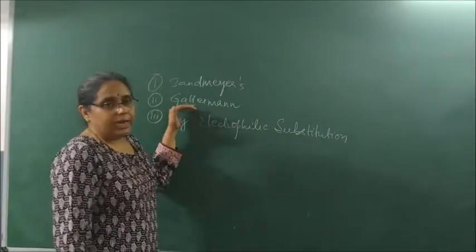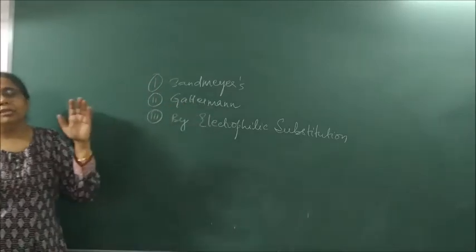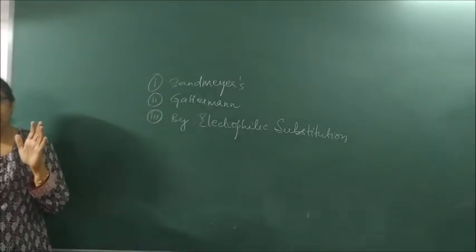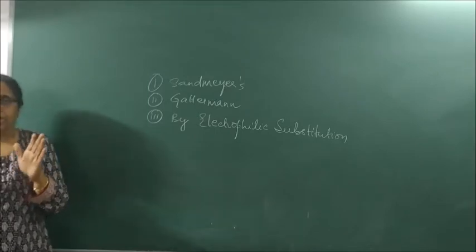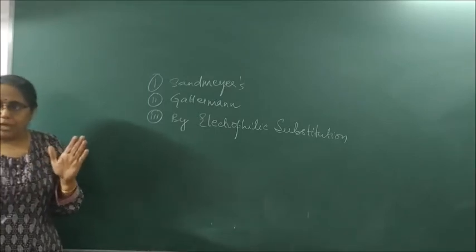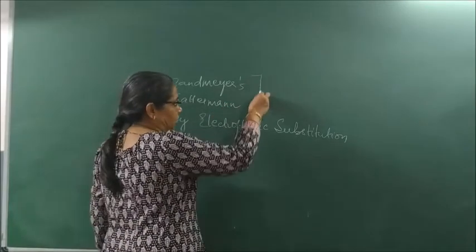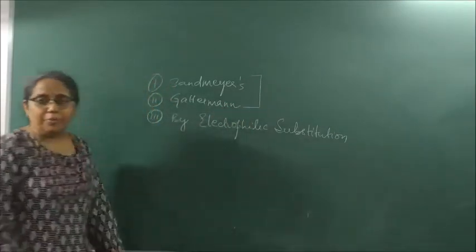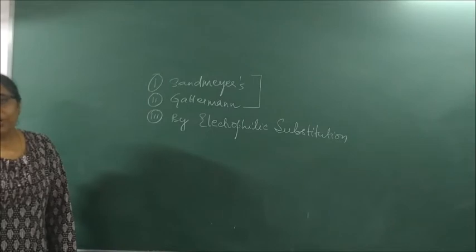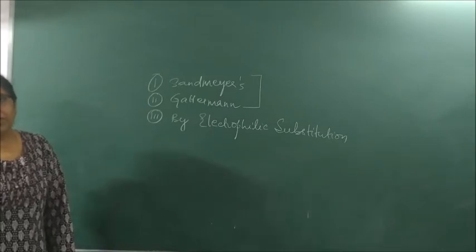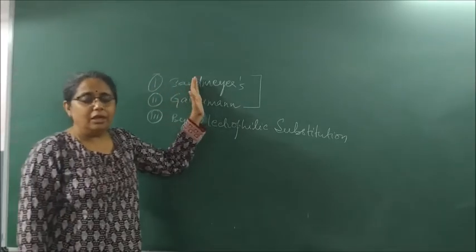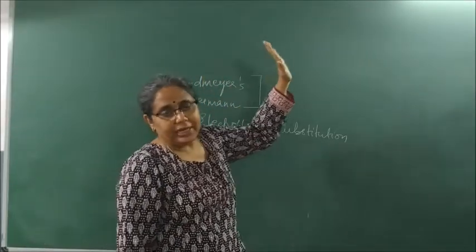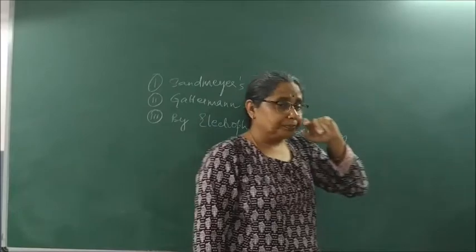When I talk about Gattermann's reaction, I know it is a reaction of benzene diazonium chloride with what powder? Copper powder with HCl, copper powder with HBr. In both these cases, iodobenzene cannot be made by this method. Iodobenzene is made by treating the benzene diazonium chloride with KI. I get iodobenzene, I get N2, plus I get KCl or KBr.